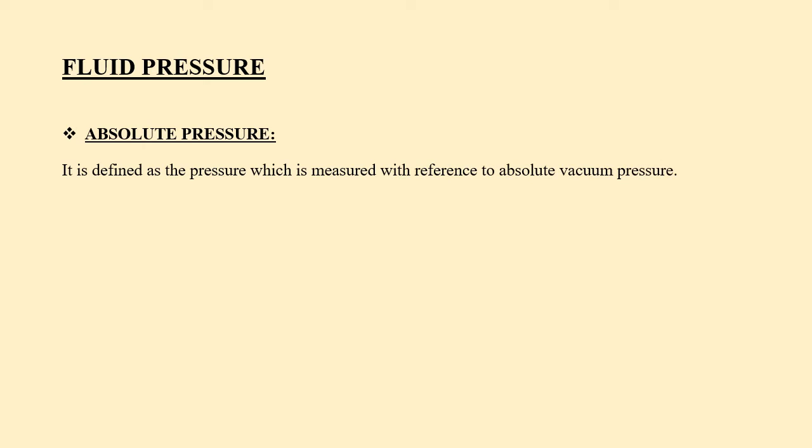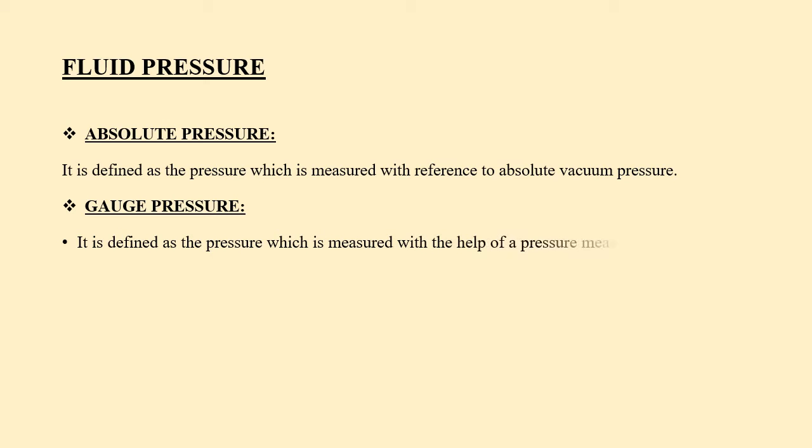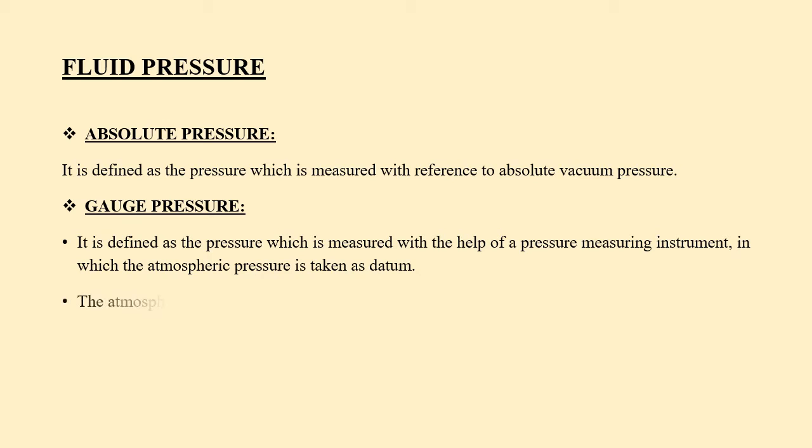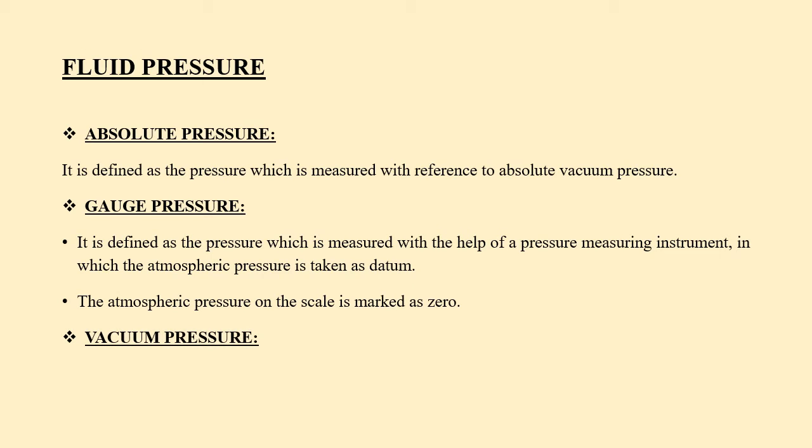Now, what is absolute pressure? It is defined as the pressure which is measured with reference to absolute vacuum pressure. What is gauge pressure? It is defined as the pressure which is measured with the help of a pressure measuring instrument in which the atmospheric pressure is taken as datum. The atmospheric pressure on the scale is marked as 0. Now, vacuum pressure. It is defined as the pressure below the atmospheric pressure.